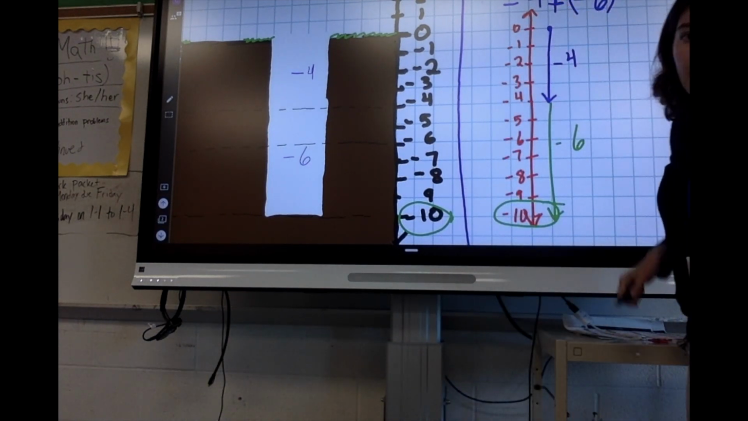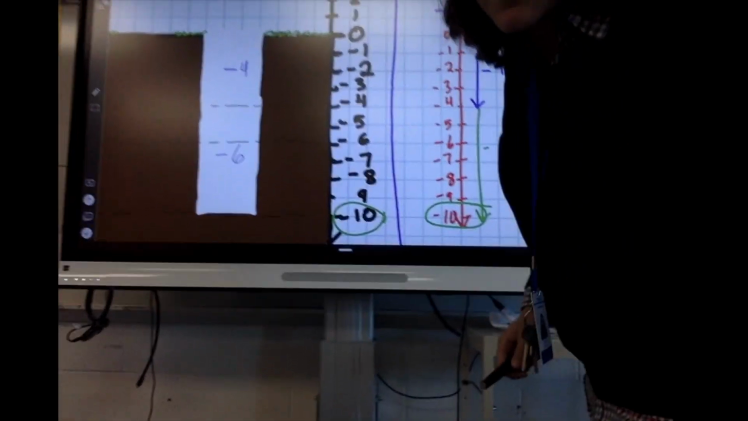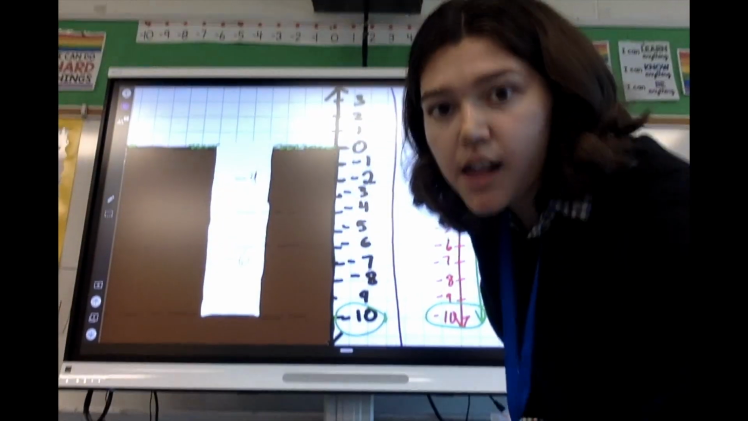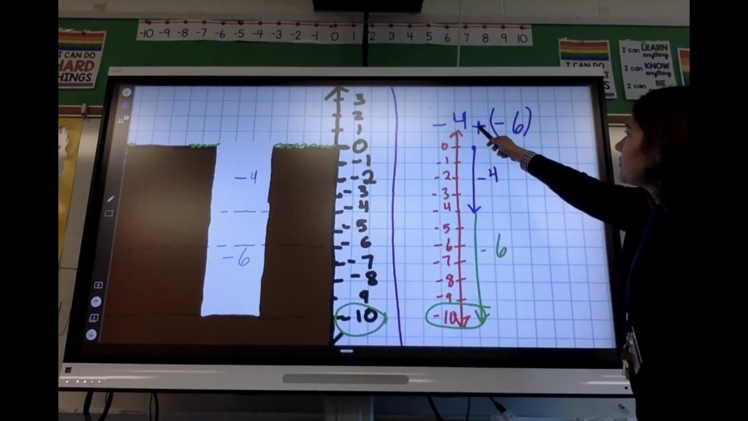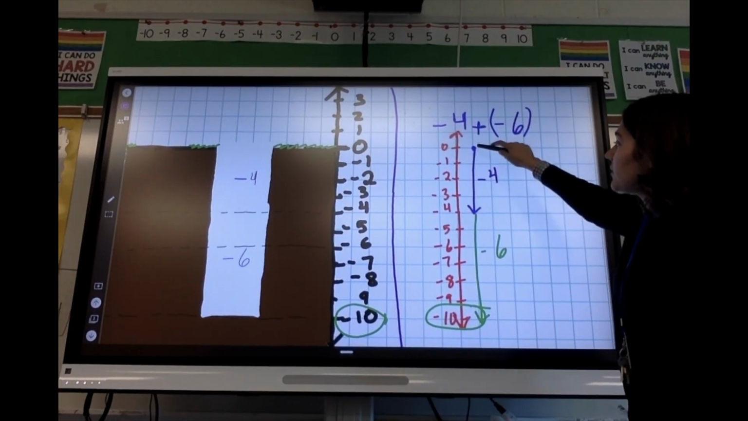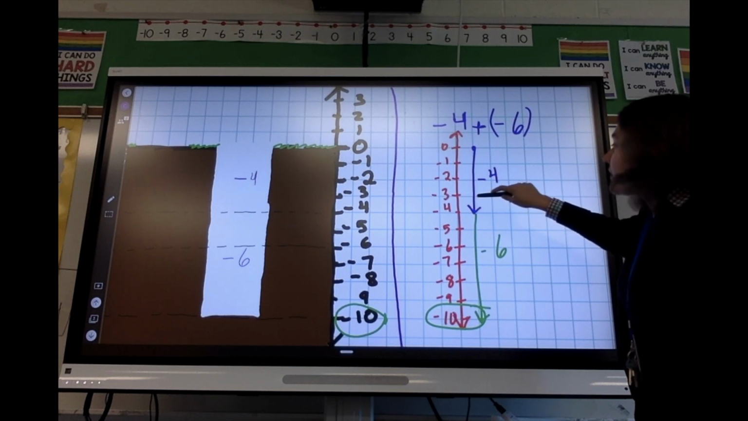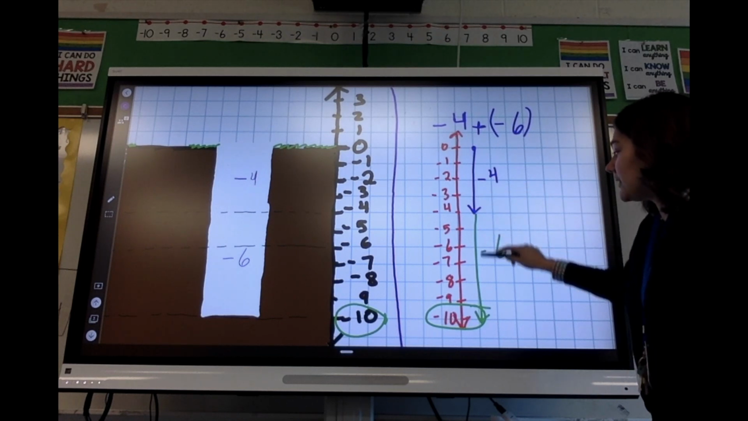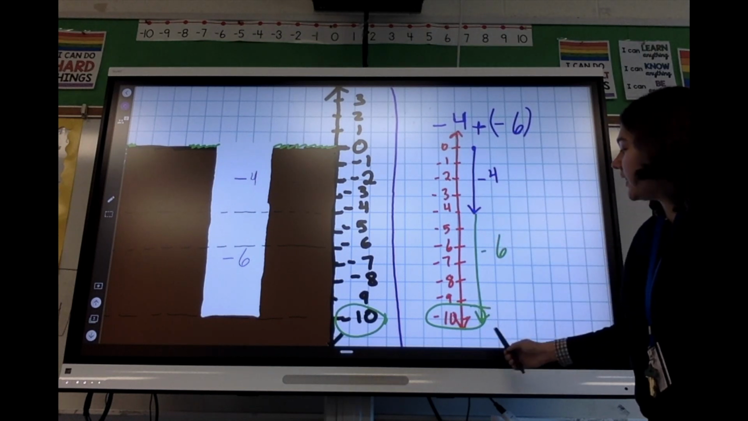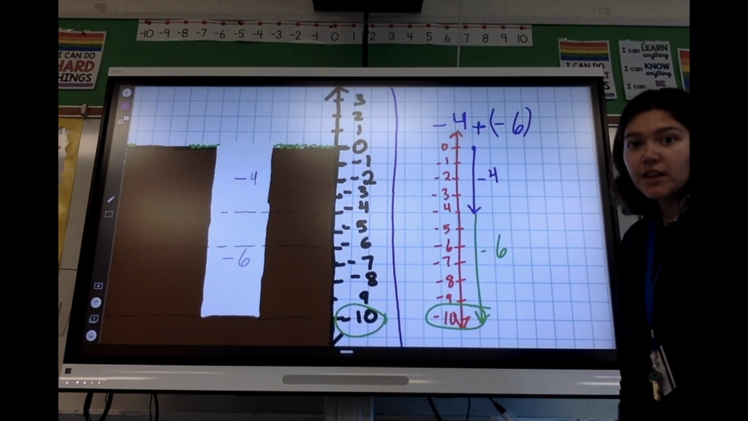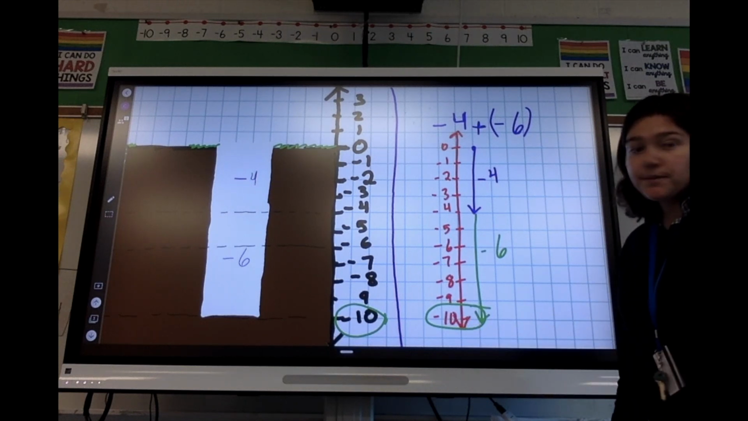Negative 4 plus negative 6. So negative 4 is going to take me down to negative 4. Then if I'm adding a negative 6, that's going to take me down again, 6 spots. And I'll end at negative 10. So that would be the number line model.